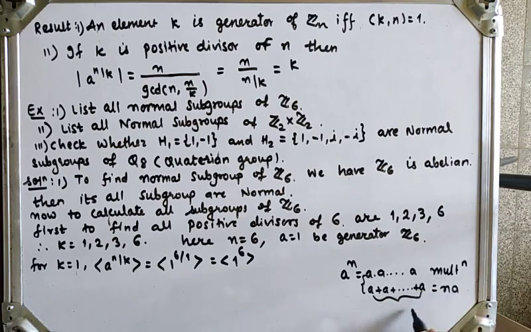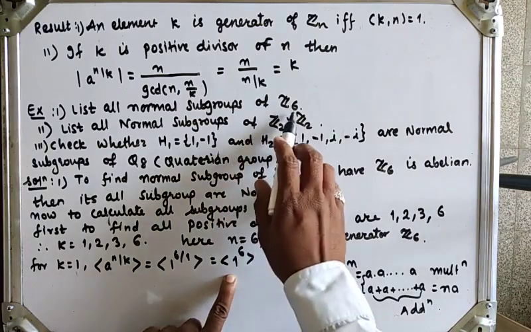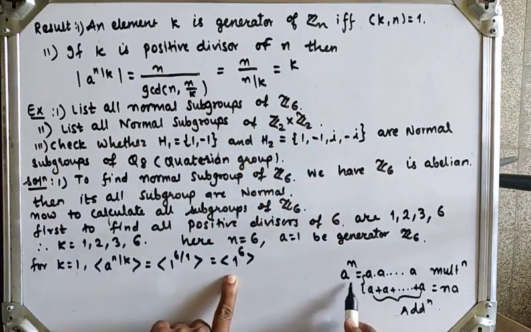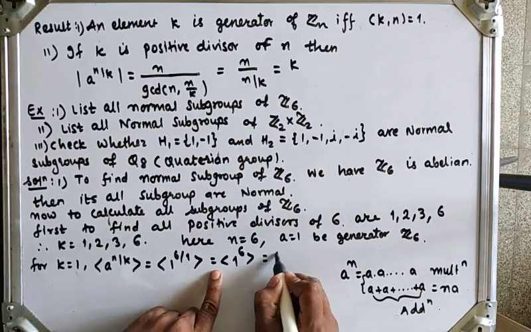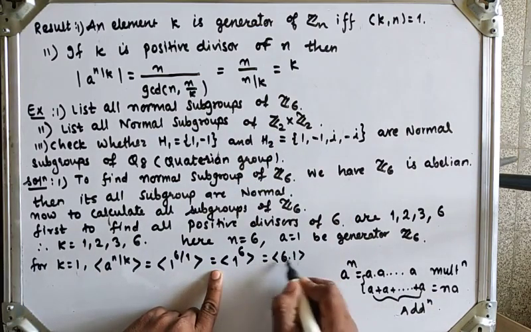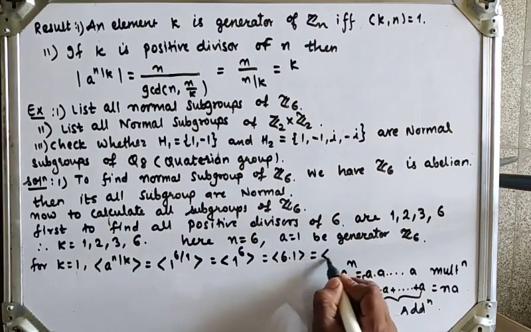Here Z6 is always an additive operation, so 1 raised to 6 can be treated as 6 into 1, so it can be written as generator of 6.